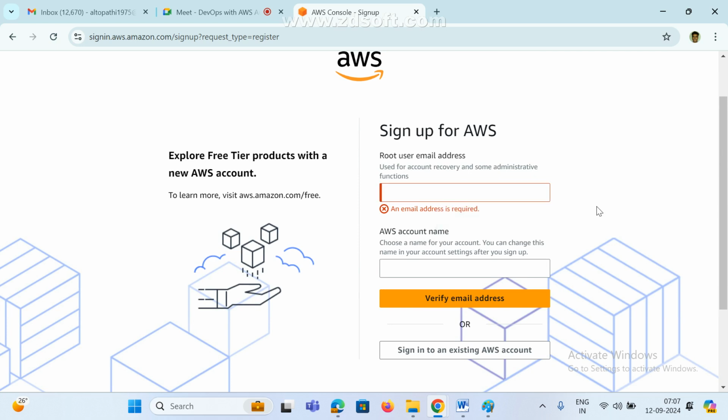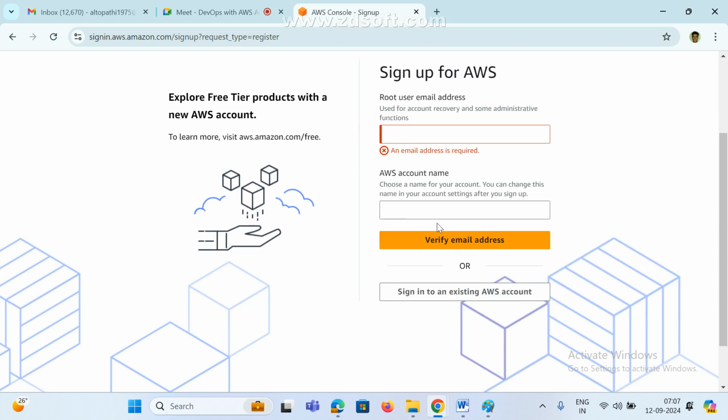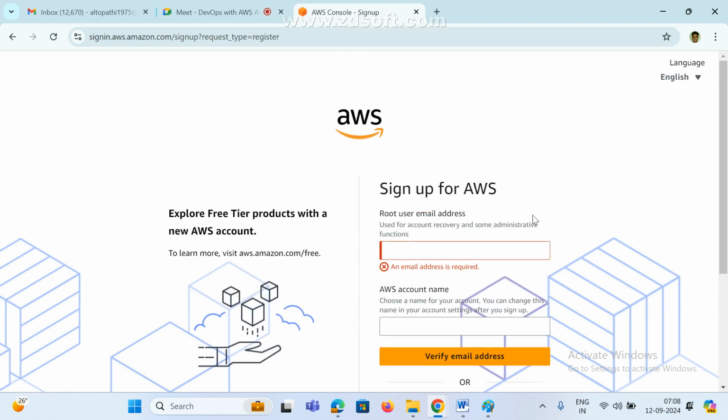Does everyone have an account? A credit card is mandatory, otherwise we cannot create an account. If anyone needs, share your email ID. First it will go to email verification. Once email verification is done, next it will ask your card information, then personal information, address and all. Finally, just create, that's it. Account creation is very simple.